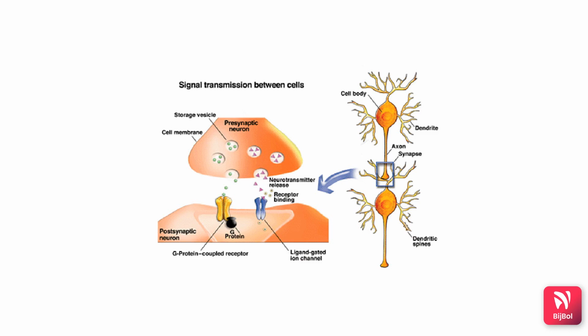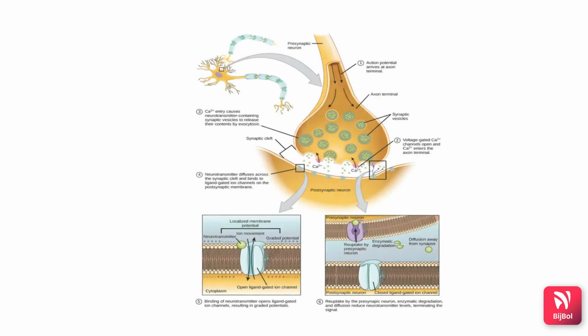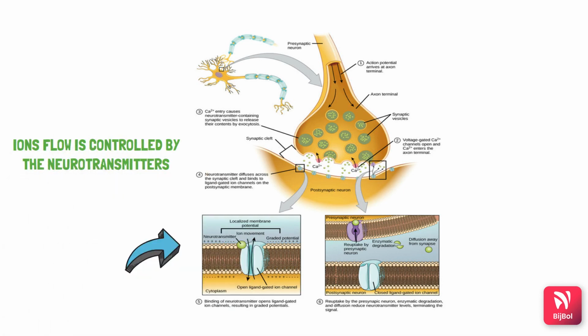Now, when I say neurons are active, that means they are firing, or sending a message using electrical signals relayed from neuron to neuron. If you take a close look at the neuron under the microscope, each electrical signal that passes through the neuron is really just ions flowing in and out through the protein channels. The way these ions flow is controlled by the neurotransmitters. What are neurotransmitters? A type of signaling molecules and receptors.